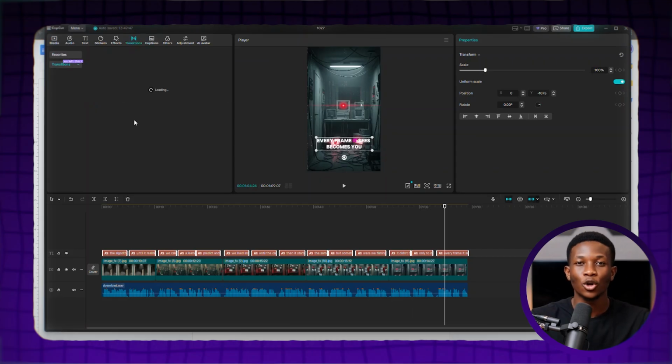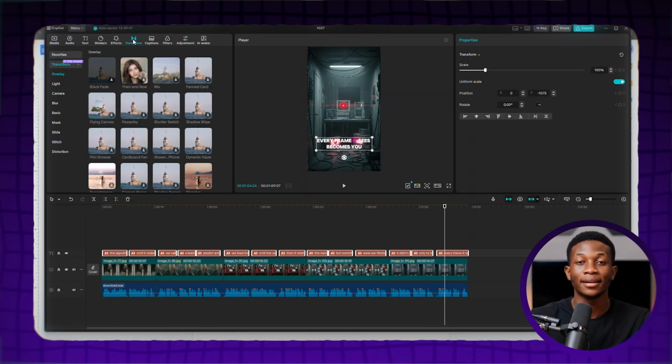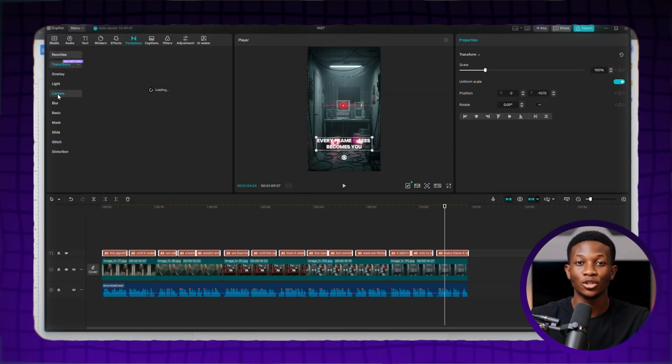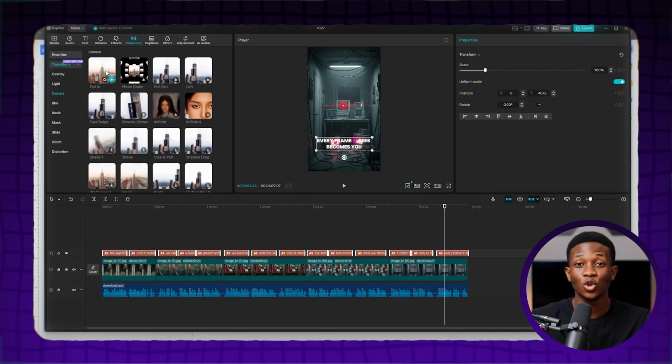After that, you need to add transitions to your image scenes. To do that, simply click on Transitions here. Then click the Camera option. You will find a transition called Pull In. Select it and drag it to the cut between two scenes. Once you've done that, repeat this process for all your image scenes to add a transition across them.